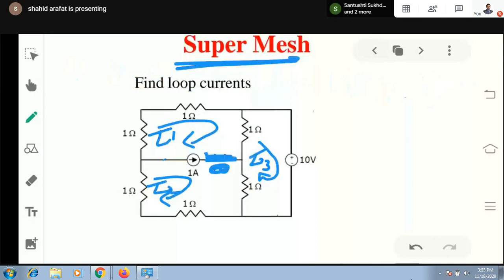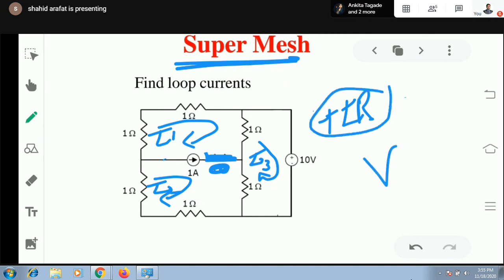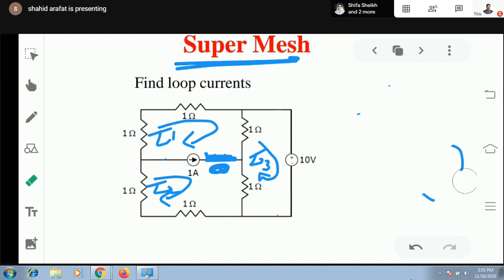But after this, if I apply a similar KVL equation in this loop, I cannot, because I know the method to write down resistance, I will be writing it by multiplying by current. I know how to write down voltage. It may be plus or minus depending upon the polarity as per clockwise direction. But I don't have any method how to write down a current source.